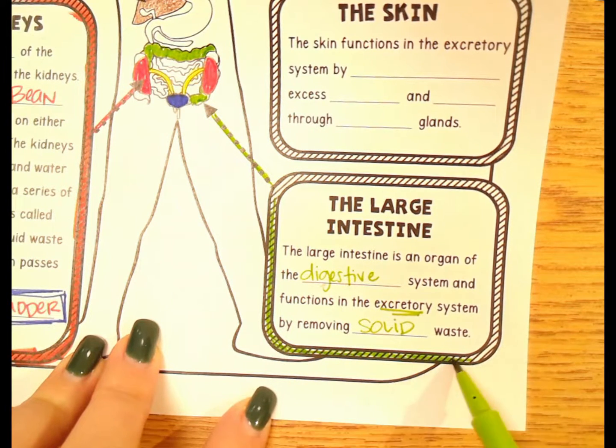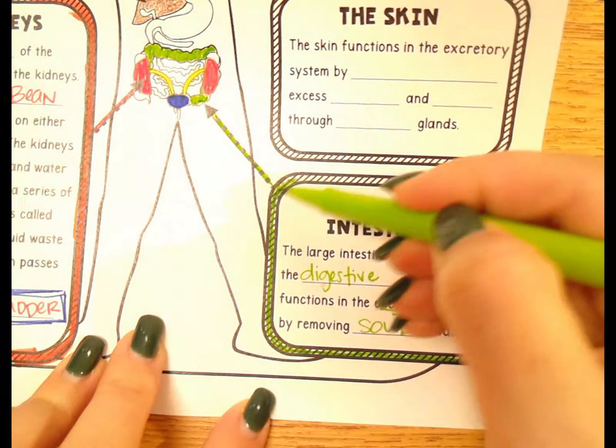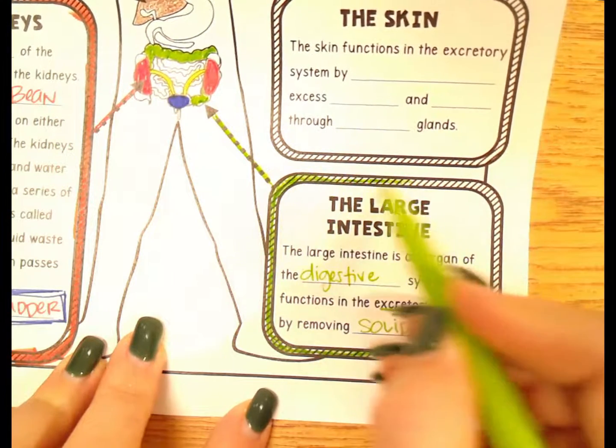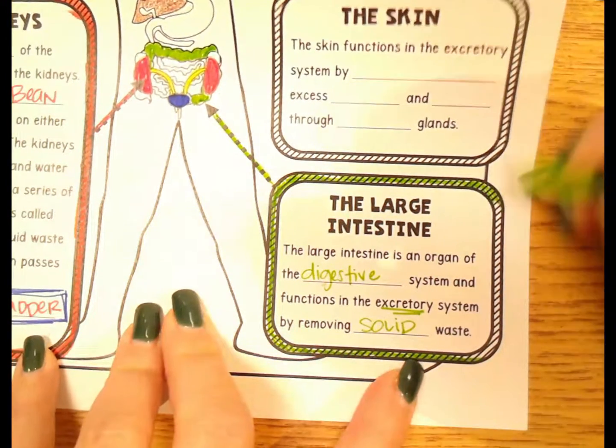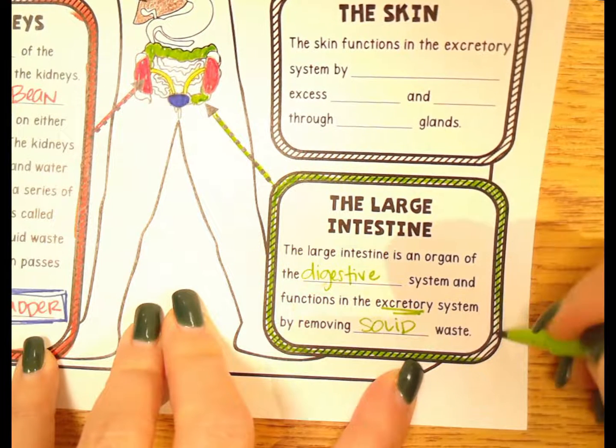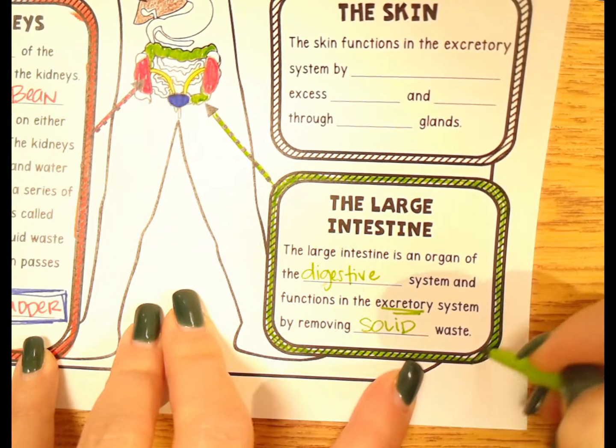Remember, every part of the excretory system has a job of removing something from the body, because that's the main goal of the excretory system, is to get the things we don't need out of our body so that they can't harm us, right?